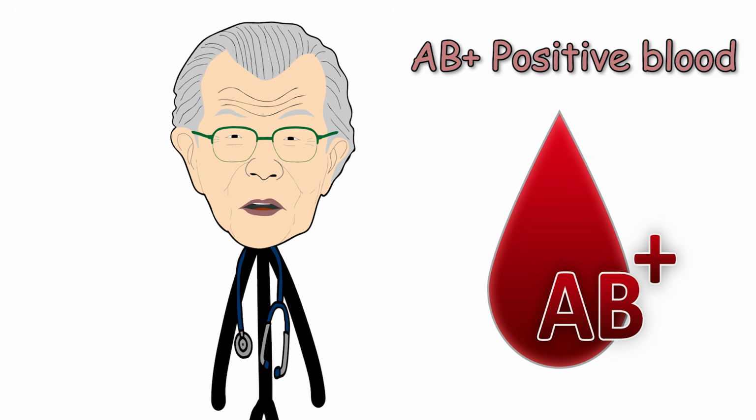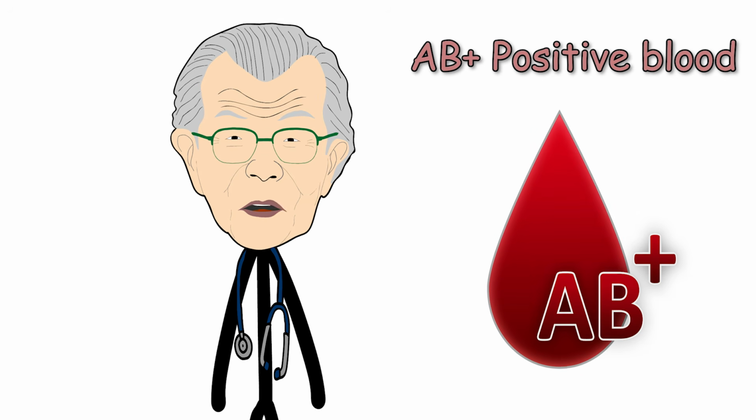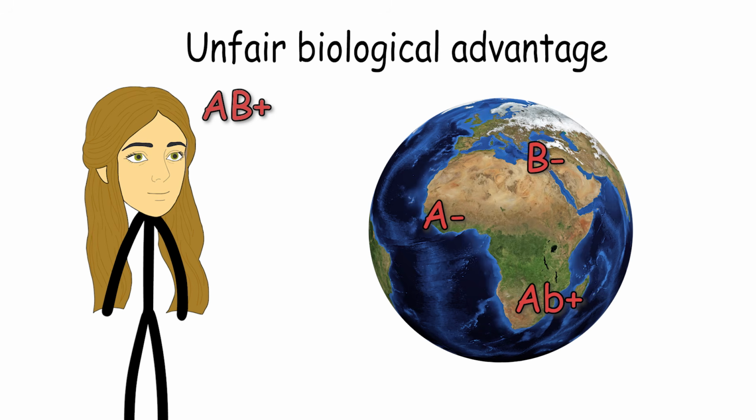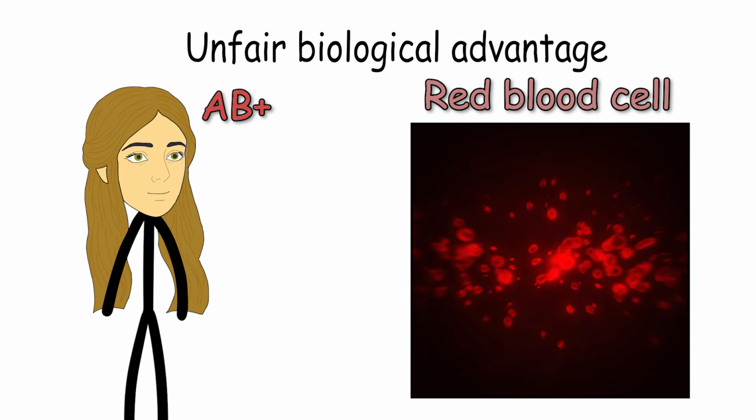AB positive. If you have AB positive blood, your unfair biological advantage is your status as the universal recipient of red blood cells.